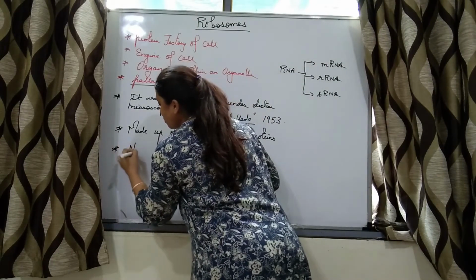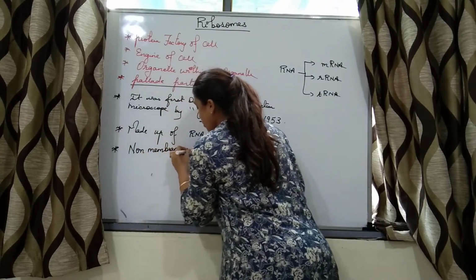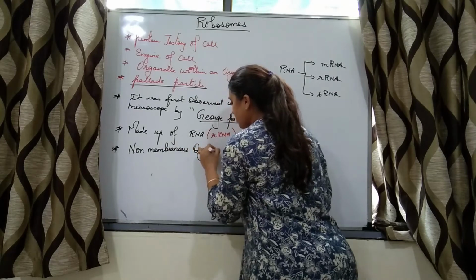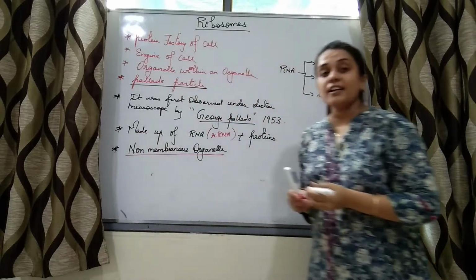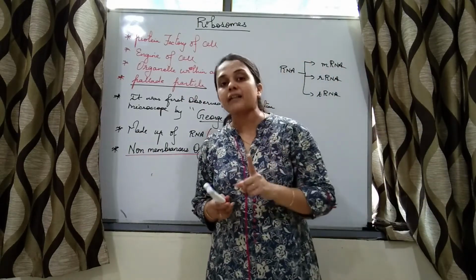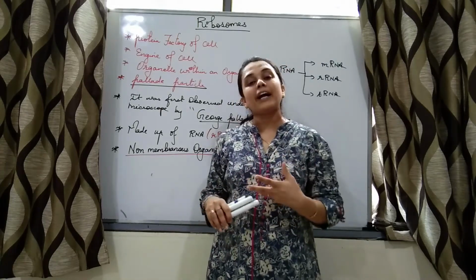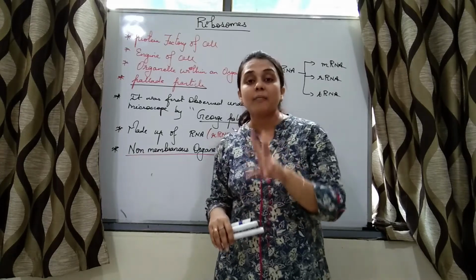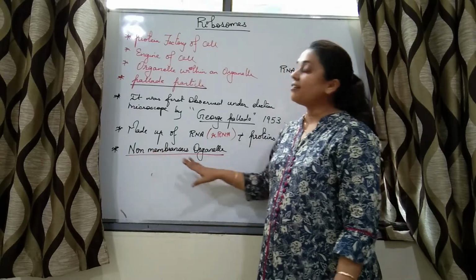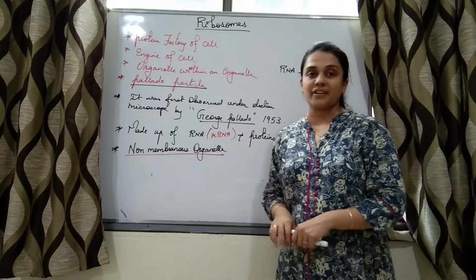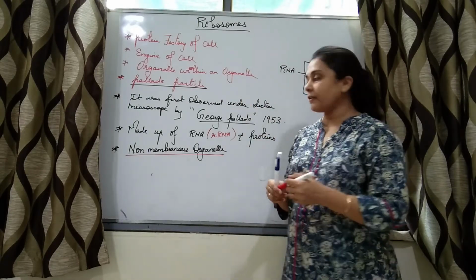Then ribosome is a non-membranous organelle. Right? It does not have a membrane. We have studied that vacuole possesses a single membrane. All the other organelles, ER, Golgi body, mitochondria, chloroplast are double membranous organelles. Vacuole is a single membranous organelle and ribosome is a non-membranous organelle. It is not enclosed by any kind of membrane.